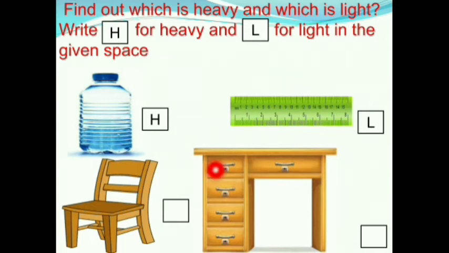Next we have a wooden chair and a wooden table. Which one is heavier? Which one is lighter? Chair or table? Yes, the chair is lighter than the table. So we should write L for the chair. And the table is heavier than the chair. So we should write H for the table.